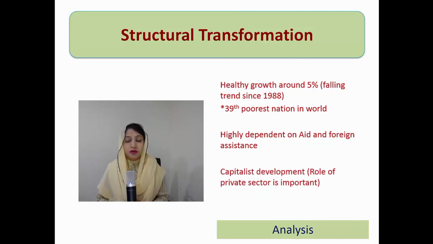Then comes the type of development. Pakistan has a capitalistic type of development, although in the beginning, the state and the government played a very important role in capital formation and industrial development. But later on, the private sector became responsible for growth and development in capital formation and industry.